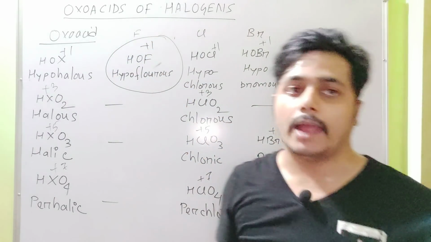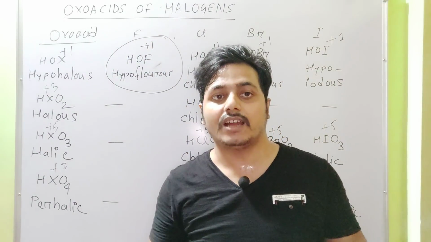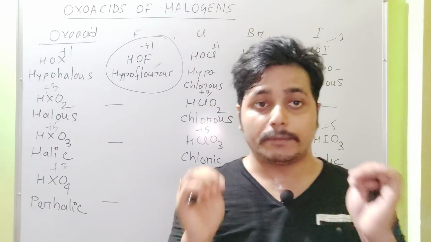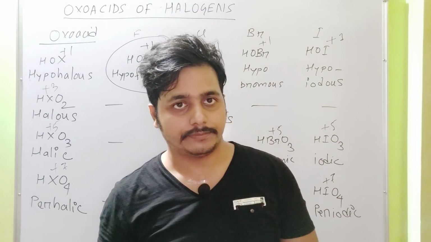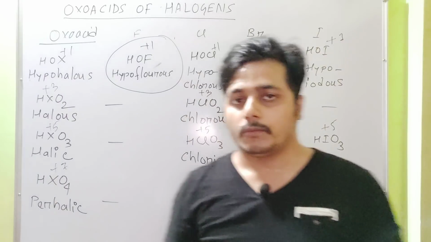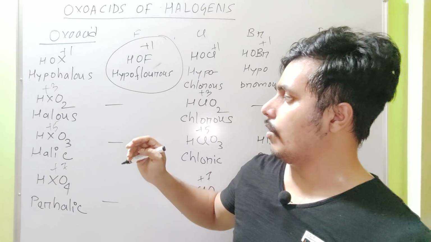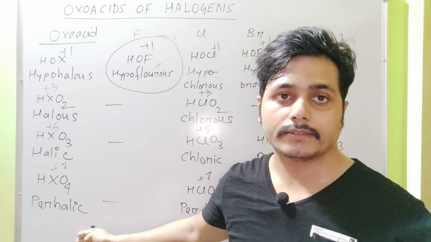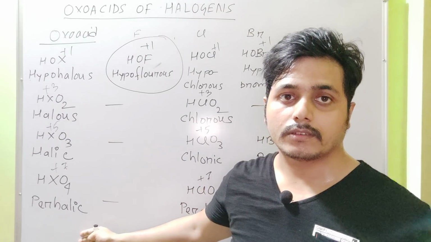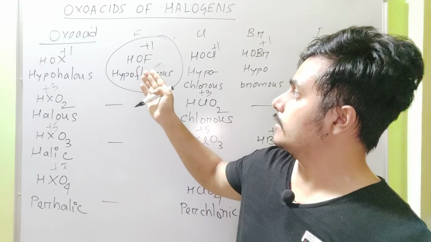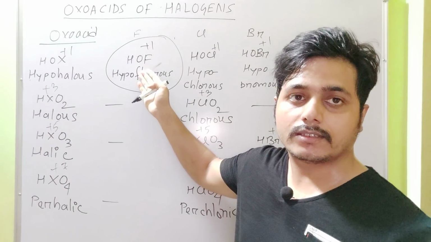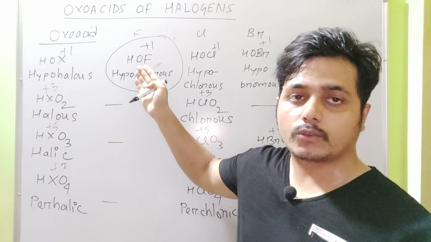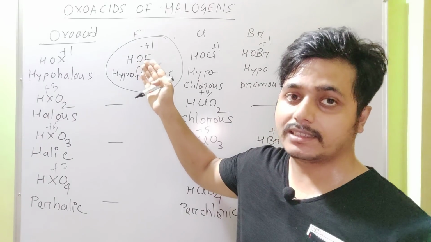HOF, hypofluorous acid. It is the only oxo acid that can be formed by fluorine. Fluorine cannot form oxo acids of the type halous, halic, perhalic. Though it exists, it is not stable.